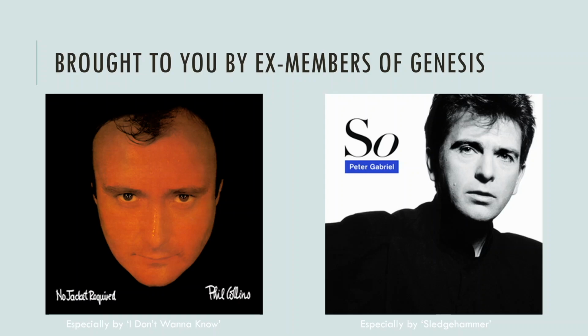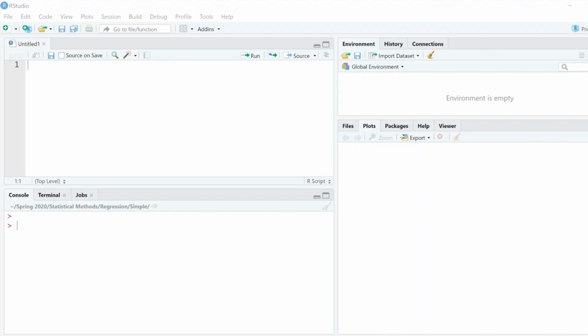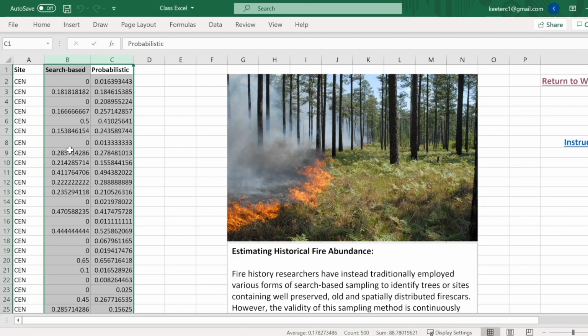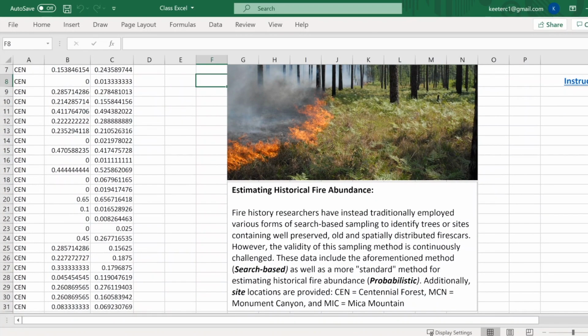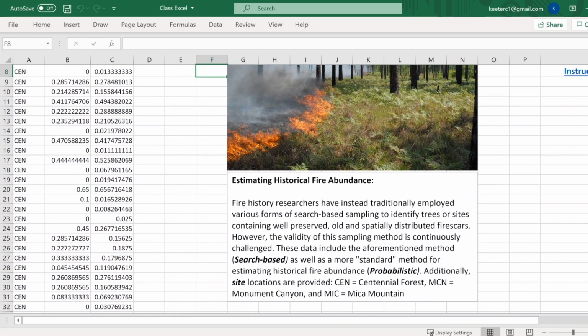All right, so let's go ahead and get R pulled up and ready to go. Okay, so we've got R opened up, and I also want to show you what's going on with these data. It's actually very interesting, and I want to make sure that we're on the same page as to what exactly is going on. So we're going to be working with this fire abundance data set. And you can read the description here.